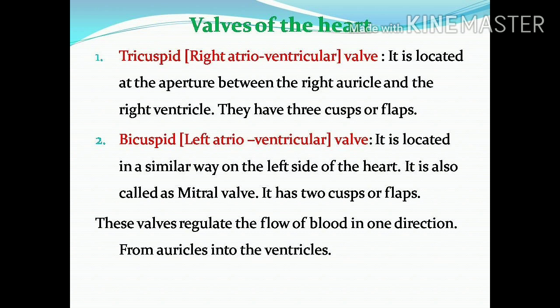When the blood enters the right ventricle, this valve closes, to avoid the backflow of blood from the right ventricle to the right auricle.